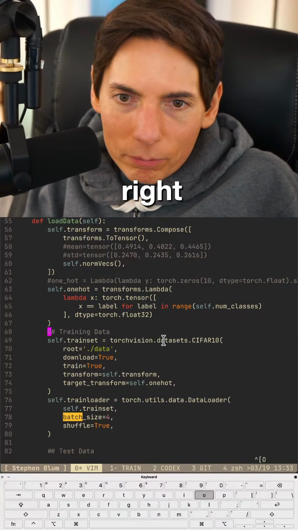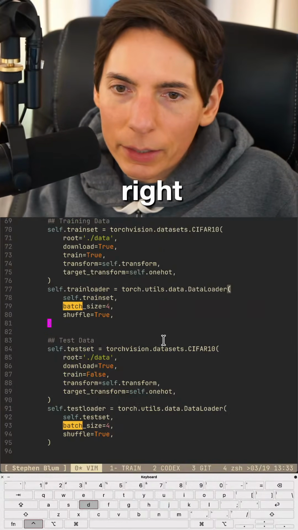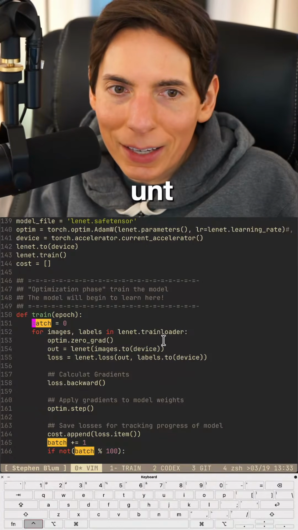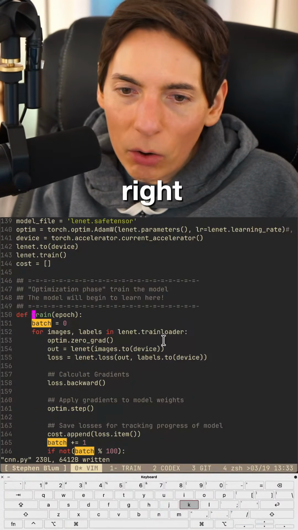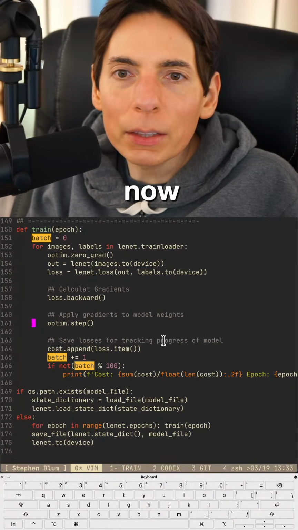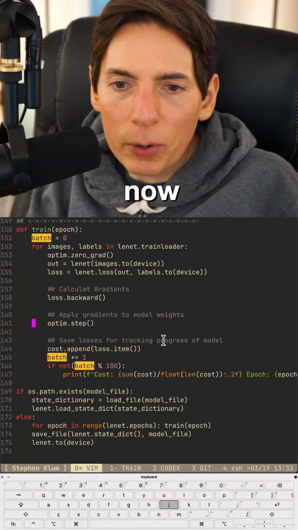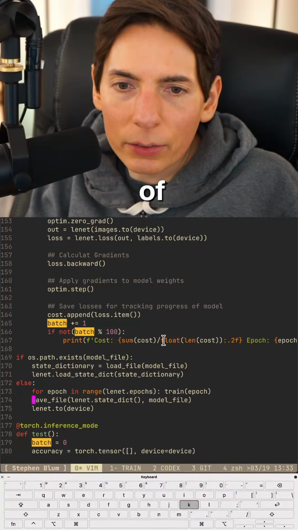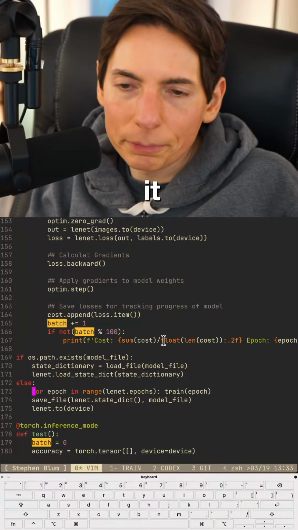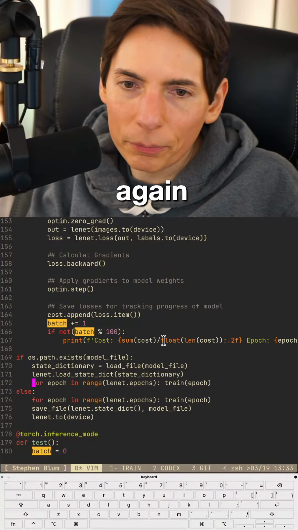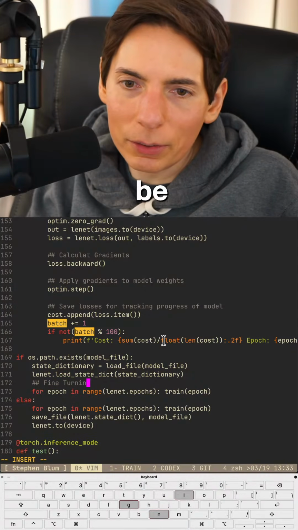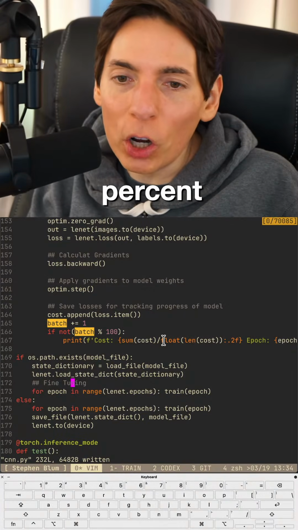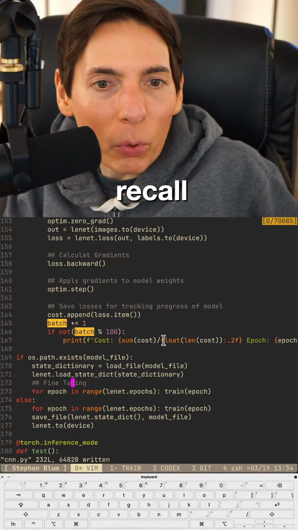All right. So let's take a look at how we want to do that. We're going to train it again. We're just going to run on train. Fine tuning. Train. Okay. So instead of only loading the state dictionary, we're also going to train it again, right here. This will be fine tuning. Let's see if we can make it better or worse than 72% recall. But we'll definitely try it.